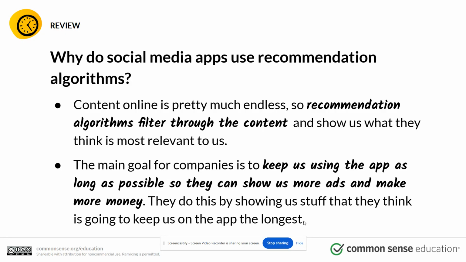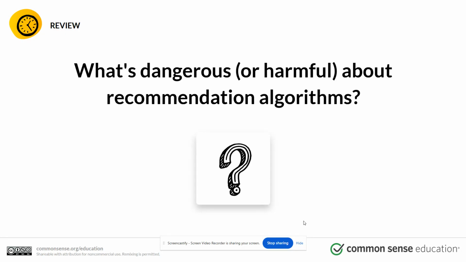The problem is that they convey their bias when they show us what they think we'd like to see. The main goal for these companies is that they want us to keep using the app for as long as possible. They want doom scrolling, and so they will show us more ads because they make more money with those ads. So the idea is how do we keep you looking, clicking, scrolling through their app as long as possible?